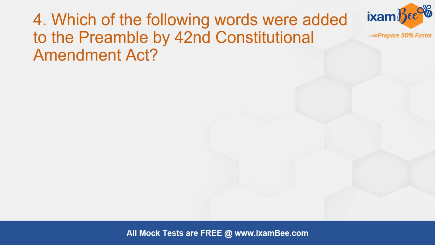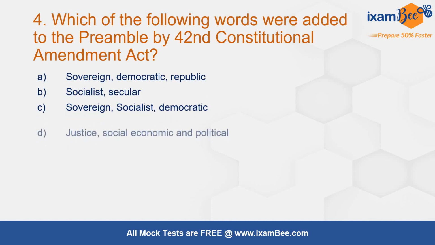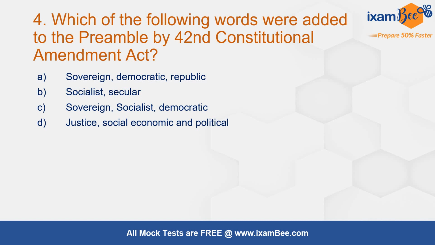Question number 4. Which of the following words were added to the preamble by the 42nd Constitutional Amendment Act? This again was a repeat question in a different year. तो जो third question था वो 2020 में आया था. This question came in 2022. Sovereign Democratic Republic, Socialist Secular, Sovereign Socialist Democratic, Justice, Social, Political, Economical, Socialist Secular Republic. तो हम ये देख चुके हैं. Correct answer here is B.